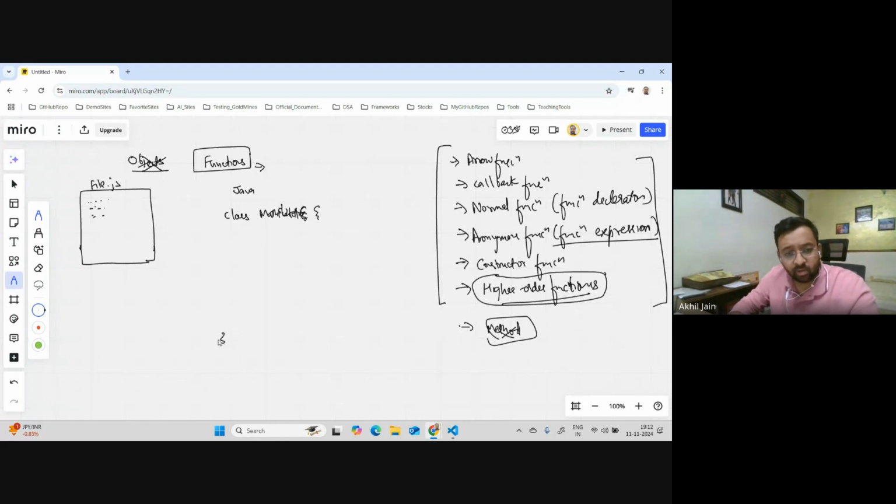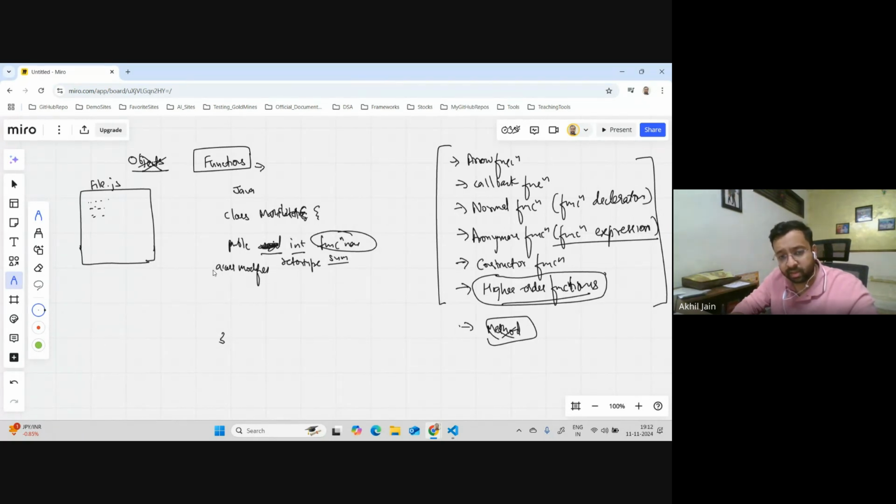And here, what I'll do is I just say public. There is something called a return type, so let me write int here. And then I give a function name. Let's say the function name is sum here. So I'm giving sum here, which is a function name. This is the return type, and this is the access modifier.